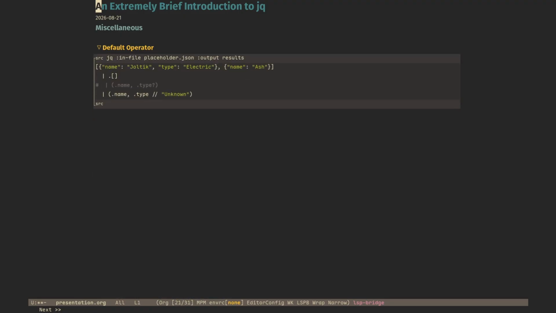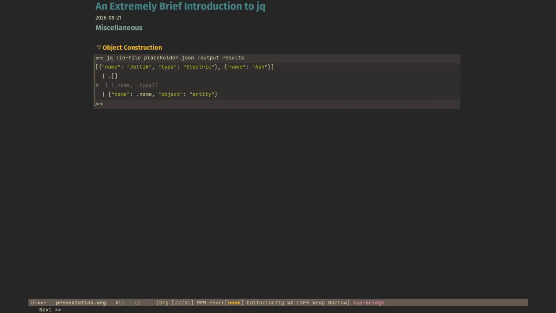Then we have the default operator. So if you just do this, then you run it and then you see Joltik, Electrik, correct. Ash, null. But why does null come? It is because this object with Ash in it does not have a type, because Ash is not a Pokemon. So instead of that, we can do the default operator, double slash, unknown, and then Ash gets unknown. All right.